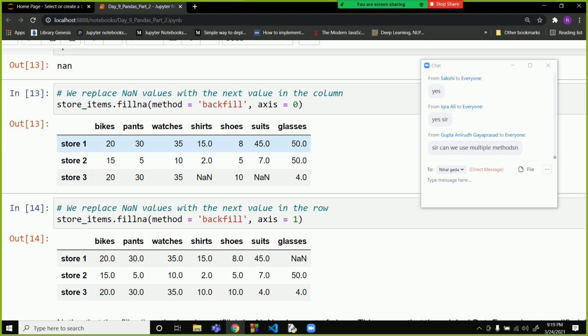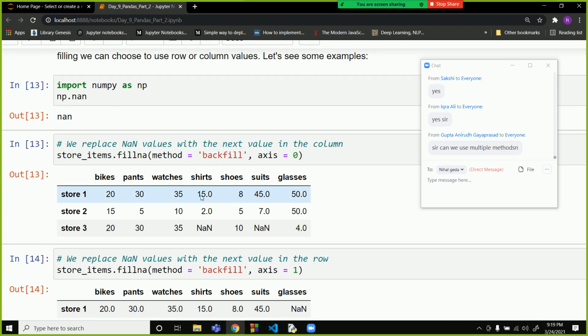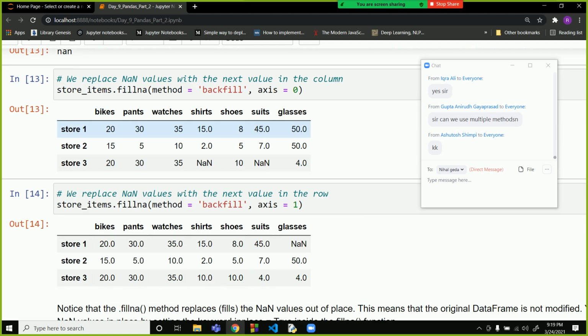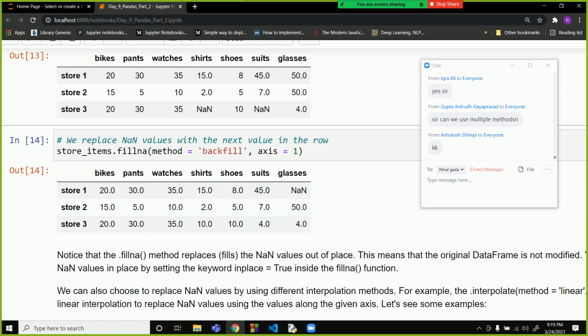You cannot use multiple methods at a time. So over here back fill can fill the NaN value because there was a row after it that was not NaN, and that is why it filled a value over here. Just the value after it will be filled. Same is with the row, axis equal to 1, so the value after it will be filled.